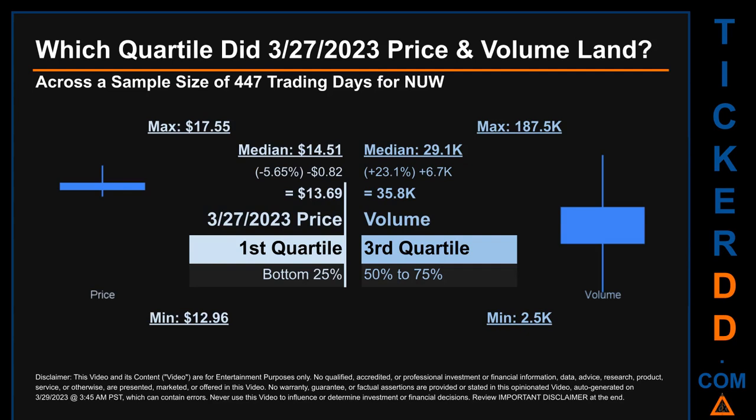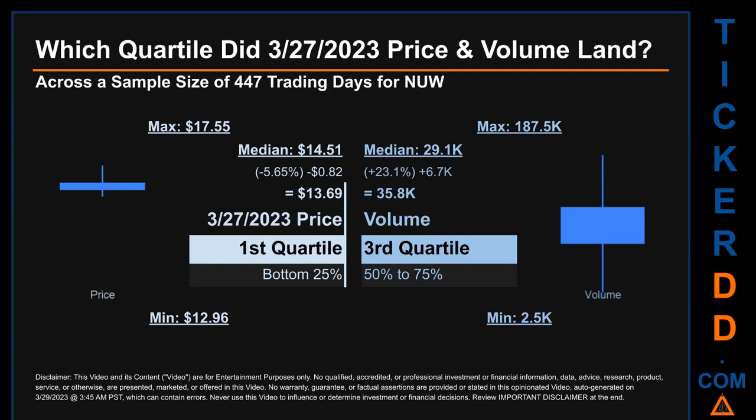The day's volume landed within the third quartile, that is within the 50% to 75% range of all sampled daily volume, which saw a max daily volume of 187.5 thousand and a minimum of 2.5 thousand. Quartiles tell us about the spread of a data set by breaking that data set into quarters, just like how the median breaks the set into half.